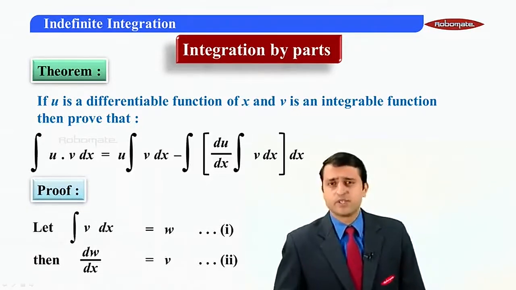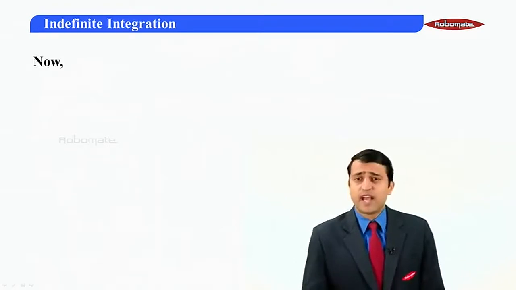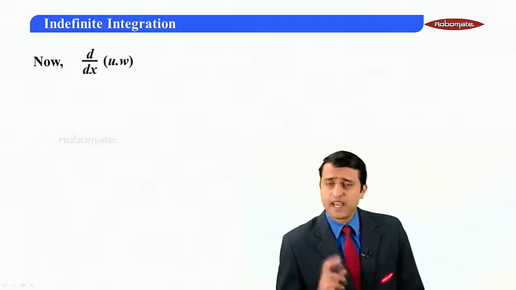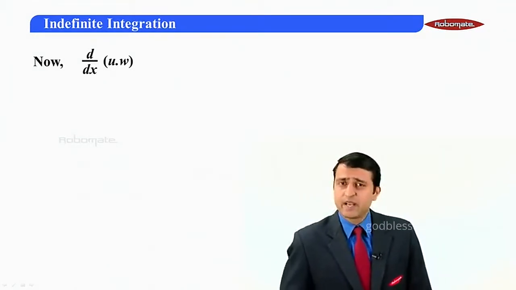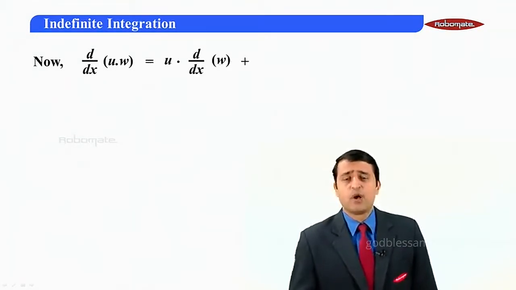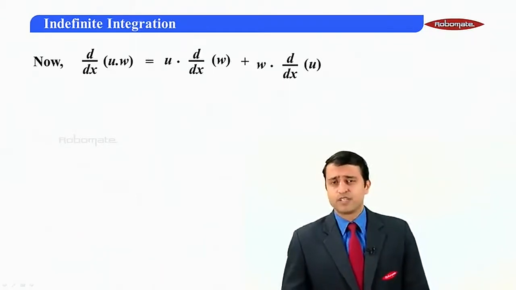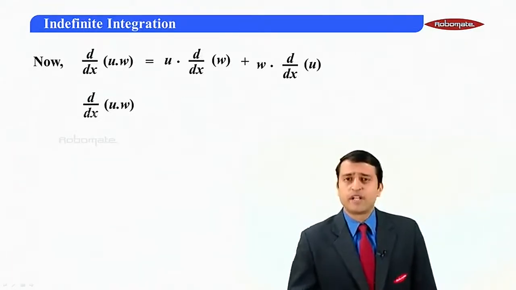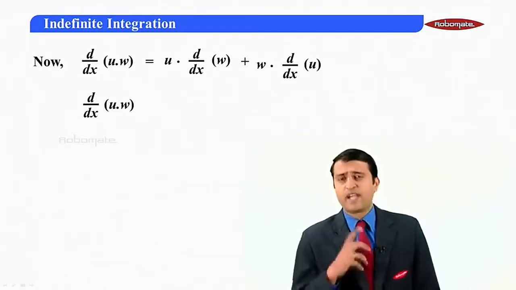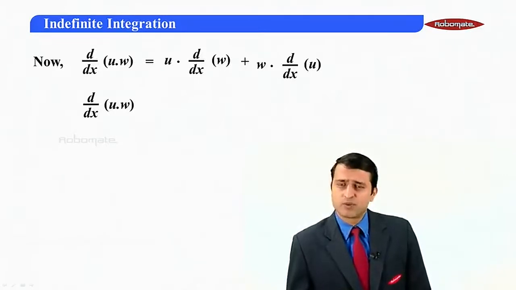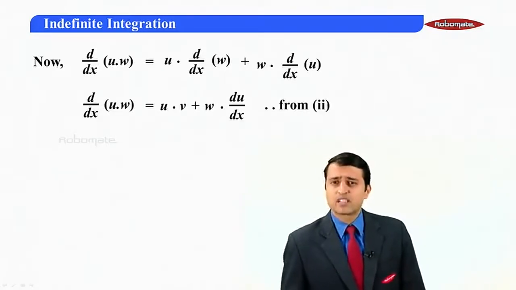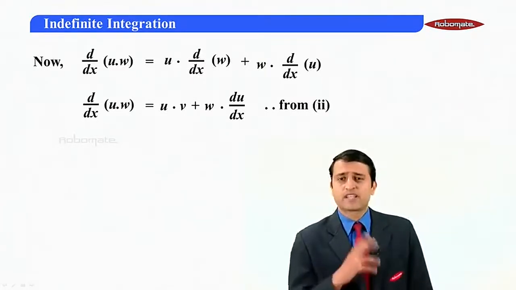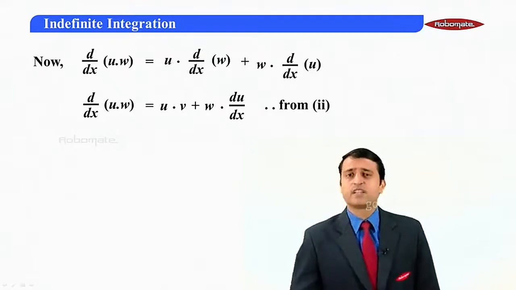We require this information. Now we know that d by dx of u into w, if I have two functions which are multiplied and I wish to take the derivative, can be written as u into derivative of w plus w into derivative of u. Is that okay? Let us go further. D by dx of u into w will be written as u into dw by dx. Now dw by dx, my students, just some time back we saw has the value v. So we have u into v plus w into du by dx. And how did this happen? We have written the justification.